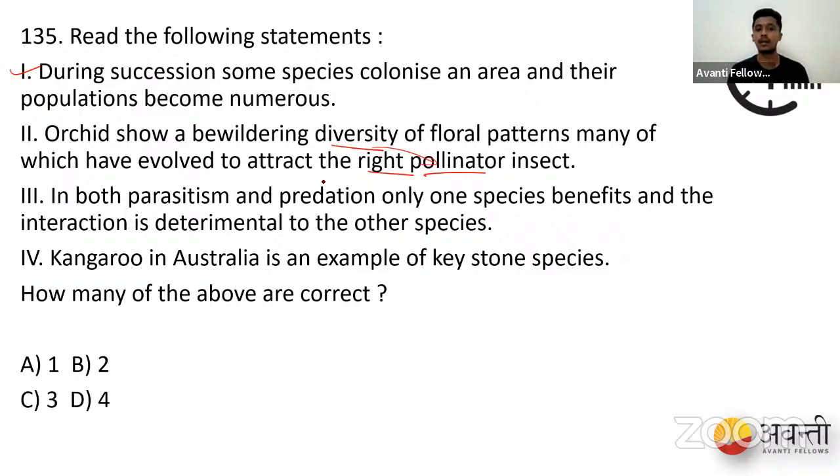Kangaroo in Australia is an example of a keystone species. Keystone species are very important organisms in an ecosystem. Kangaroo is one of the keystone species because it controls a wide range of ecosystems in the Australian ecosystem. So even 4 is right. Since 1 is wrong, we go for option C. All right. So next question.